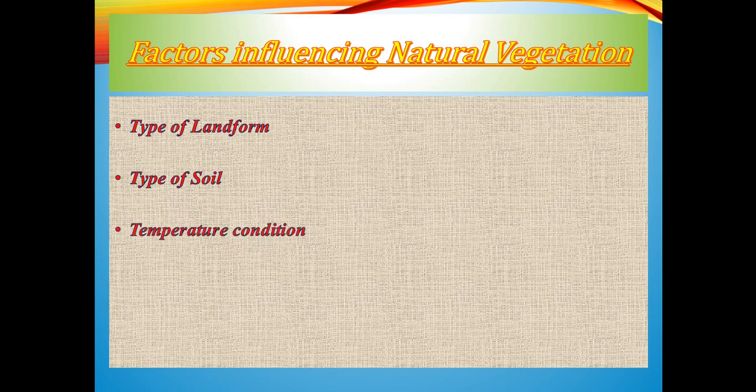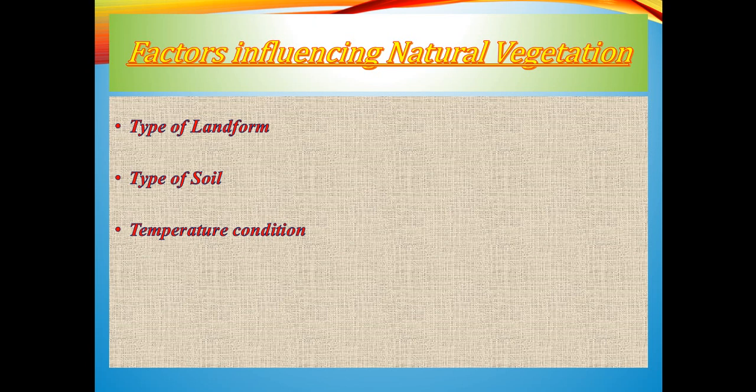The next factor is temperature condition. Now for natural vegetation, or for plant growth, what are the two basic components? One is moisture and the other is warmth. Moisture and warmth are the two prime conditions for the growth of natural vegetation, or of any sort of vegetation. So if the temperature condition is comparatively warm or moderate, then it is ideal for growth.